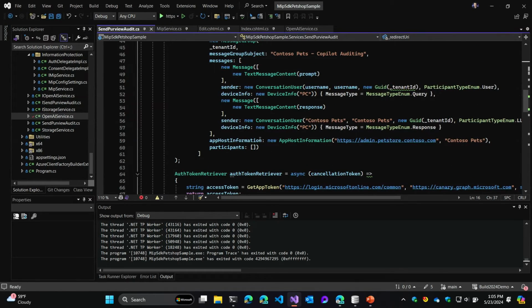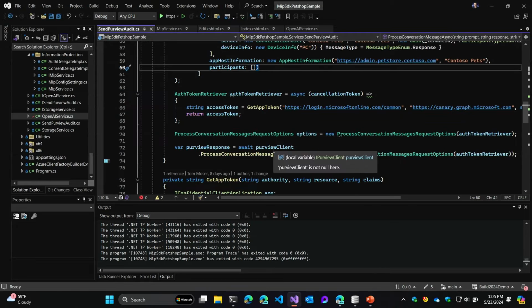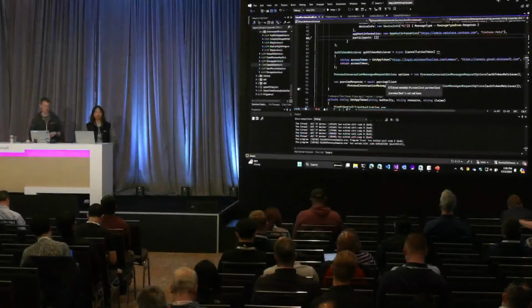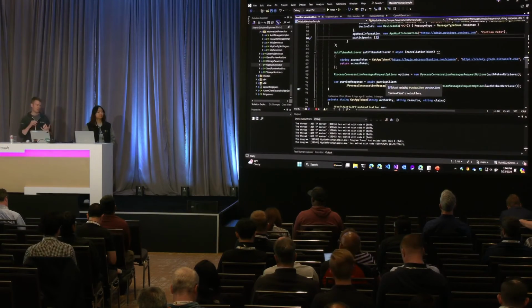We finish it off with just some app host information. So as we begin to include more information in AI Hub and auditing about this, you'll see some of these other fields appear. But in this case, you'd see the app URL and then the app name. We could optionally add more participants here. Get a token, and we send that off. And that gets ingested into Purview AI Hub and does our auditing experiences today. These capabilities will continue to grow, moving into e-discovery, communication compliance, insider risk management, and data lifecycle management in the future.